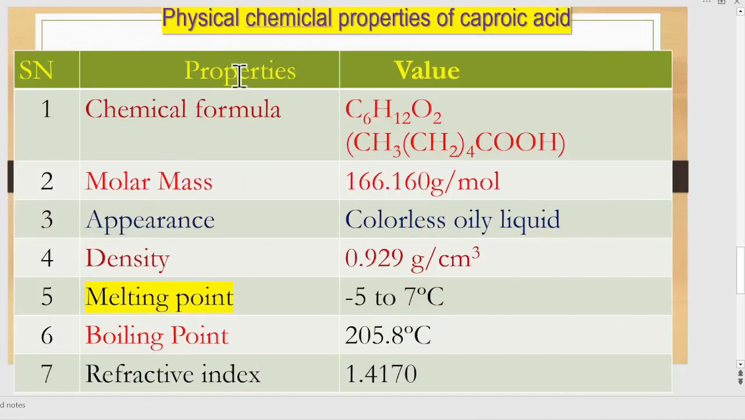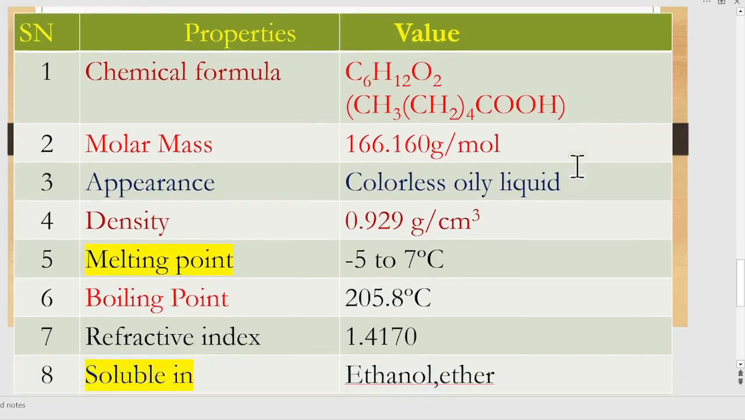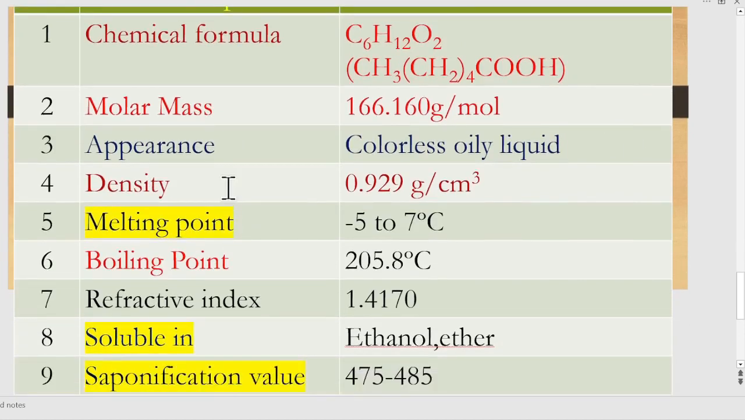Here in the chart, the physical properties of caproic acid are given. These are only physical properties; chemical properties I will give in another video. The chemical formula is C6H12O2 or CH3(CH2)4COOH. The molar mass of this fatty acid is 116.16 grams per mole, and its appearance is a colorless oily liquid, and the density of this fatty acid is